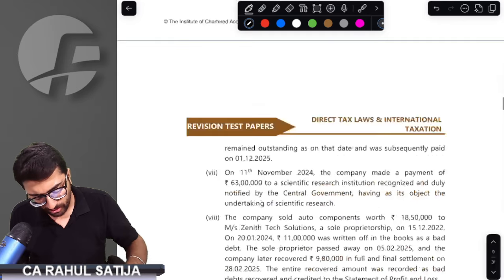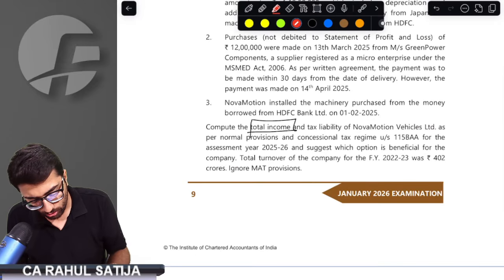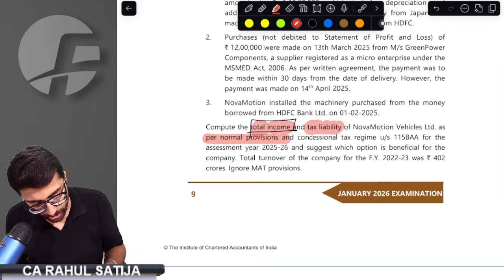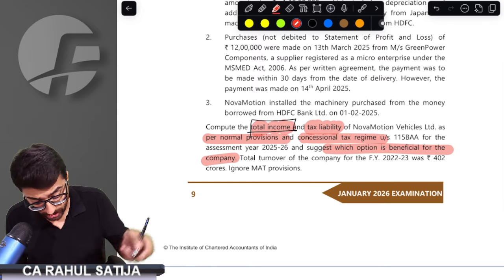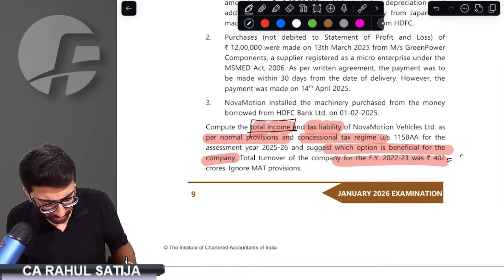Perfect. See, before calculating anything, always understand what they are asking. They want you to calculate total income. They want to calculate the tax liability. They want you to calculate as per normal provisions and as per concessional regime also. Suggest which is beneficial. So suggestion is also required, and turnover for 22-23 is nothing but 402 crore.